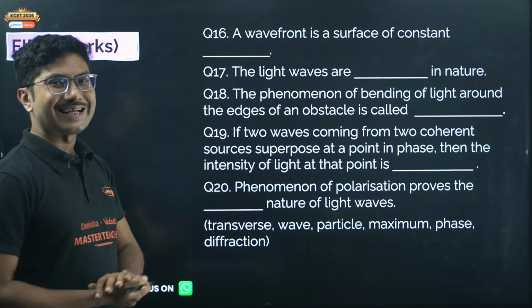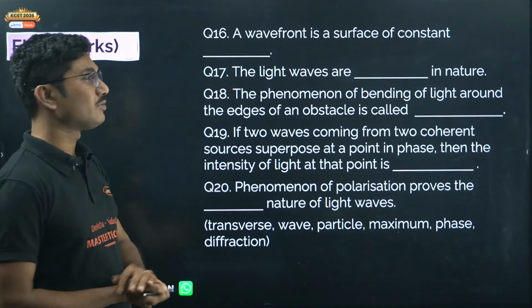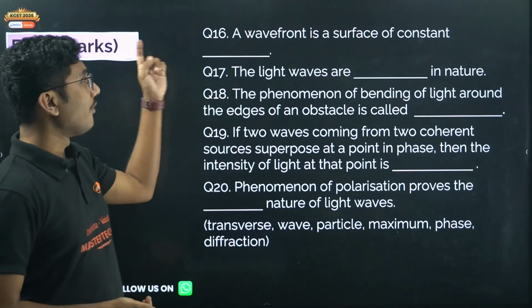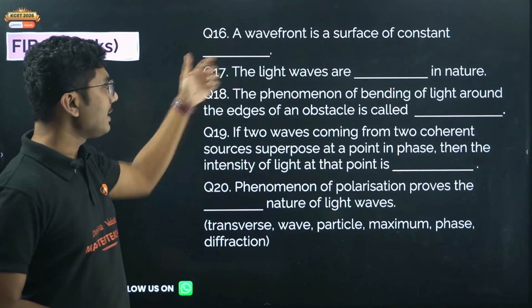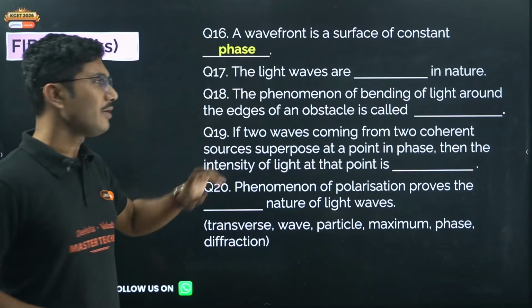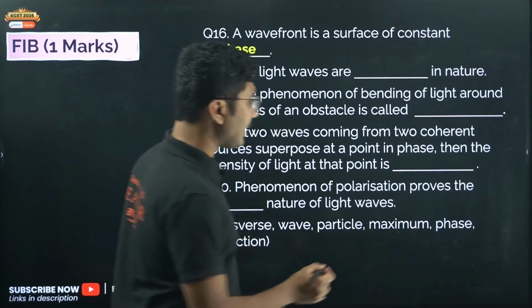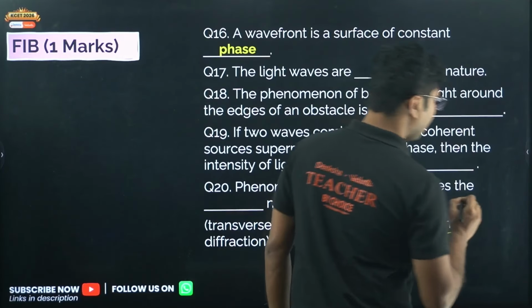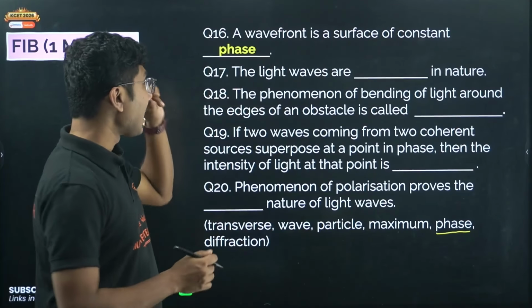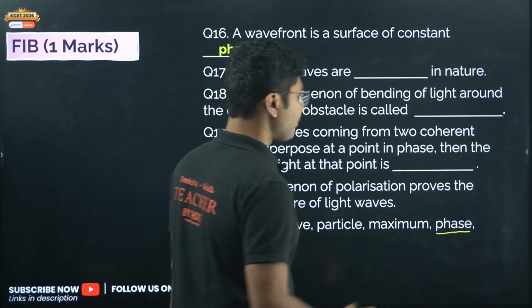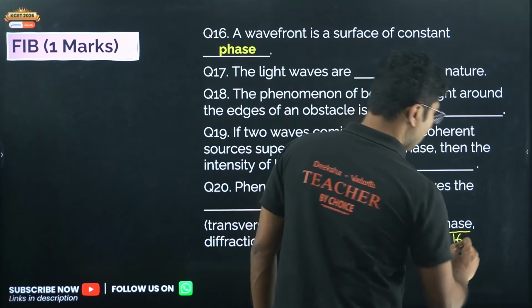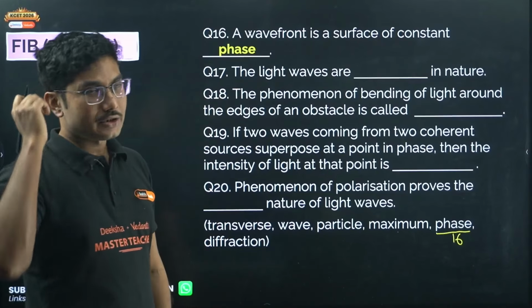So only one word which is making sense. A wavefront is the surface of constant phase. Okay, constant phase, so the correct answer will be phase. The light wave, so phase is done. Whenever you are answering fill in the blanks, try to mark them, and if possible also mark which question you are answering for. So this is already done. This is for 16. This is a way to remember the correct choice.